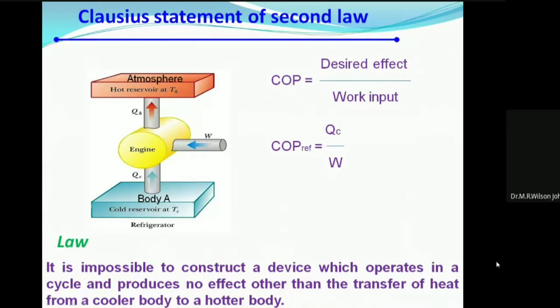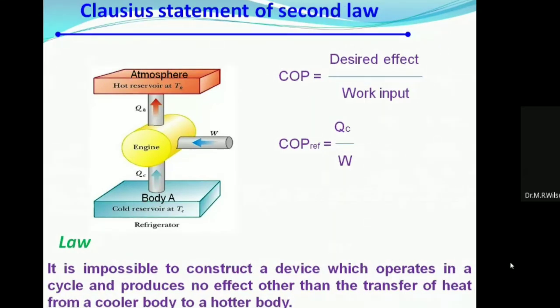It is impossible to construct a device which operates in a cycle and produces no effect other than the transfer of heat from a cooler body to a hotter body. What is the meaning of that one?